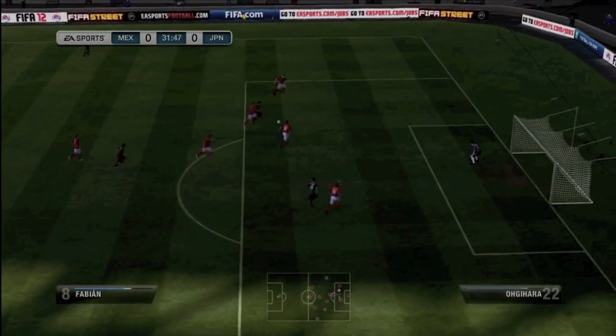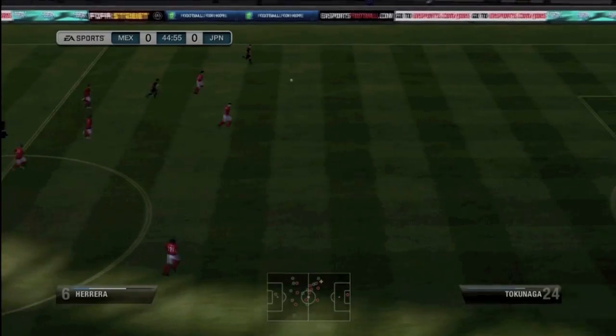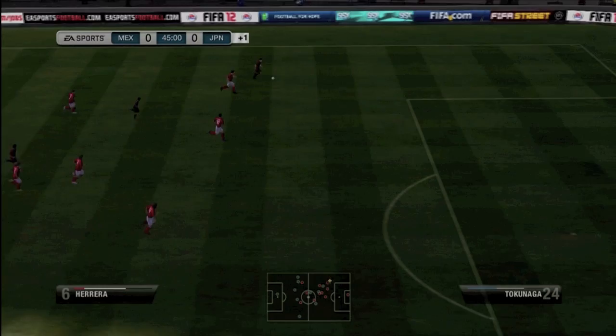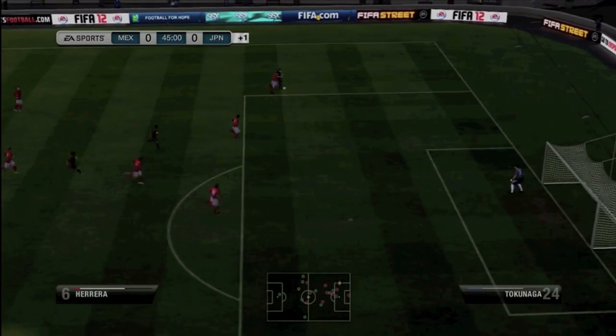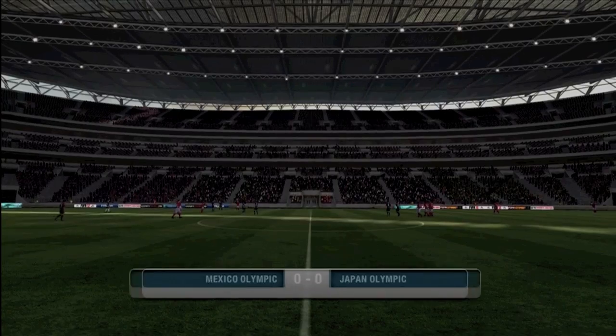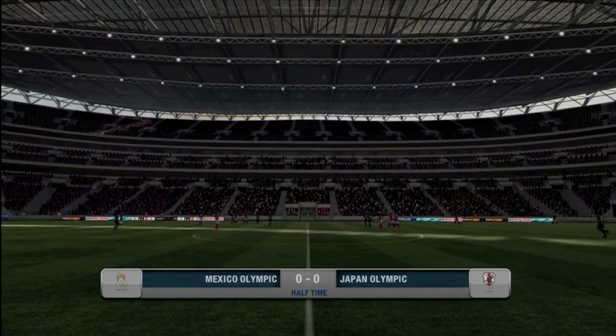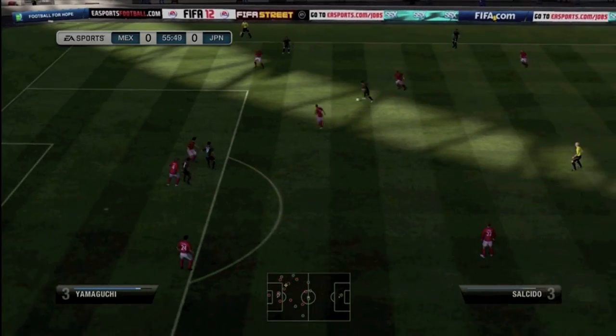Peralta with a through ball to Fabian yet again in the box. He'll have another shot, will he? No, he's going to pass, and that is intercepted and cleared away by the Japanese defense. But going into halftime, we have one final attack from Herrera. He's trying to get in the box, and a clearance from the Japanese defender. And guess what, guys? We go into halftime at 0-0, with Mexico doing literally almost all of the attacking and having the majority of the possession.